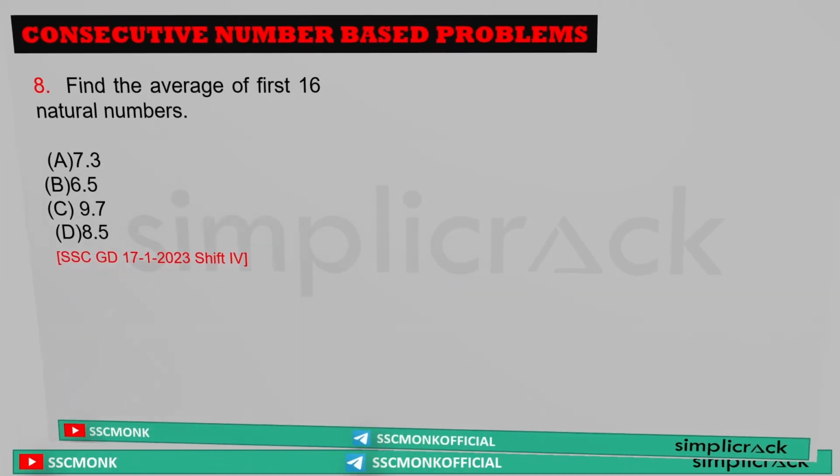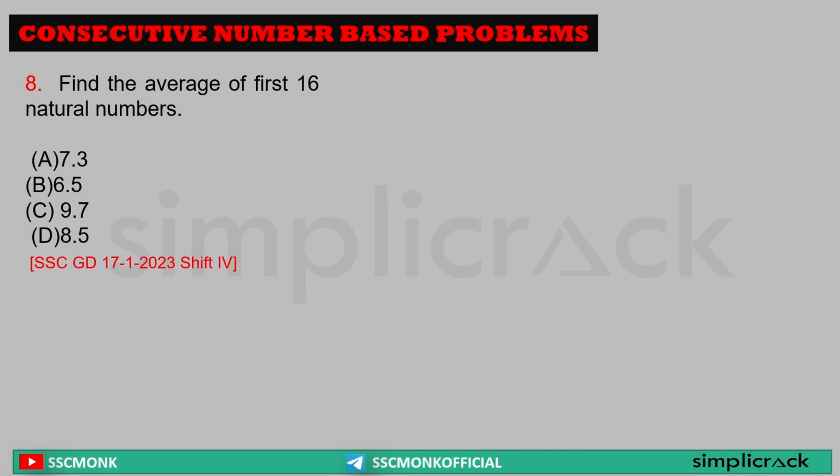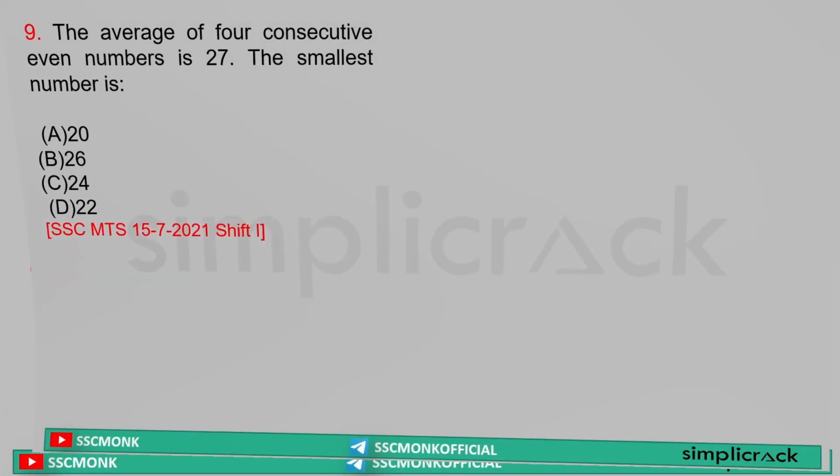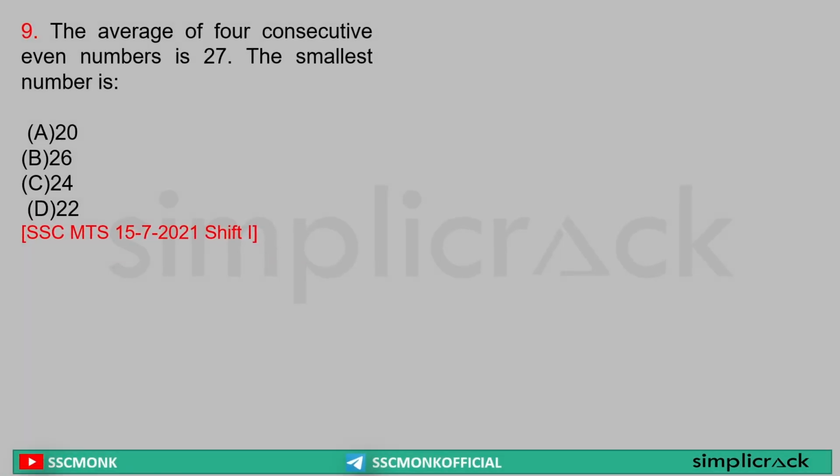Next. Find the average of first 16 natural numbers. So these are the theories. The average of first n natural numbers is equal to (n plus 1) by 2. So here 16, that means 17 by 2, that is equal to 8.5. Answer option D.